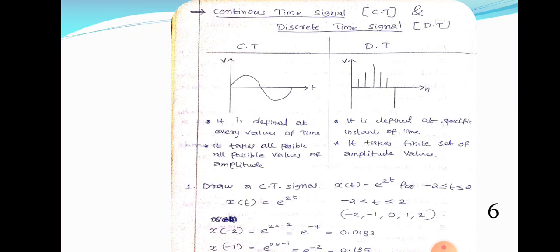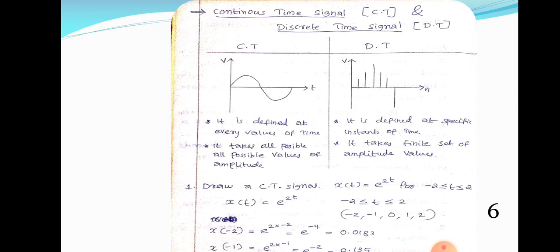Because our signal is a continuous time signal, it is continuous in both the x-axis and y-axis. That means x-axis is time, y-axis is amplitude. How can we draw this continuous time signal? We can check. The given signal is x of t is equal to e raised to 2t. The allowed values of small letter t is from minus 2 to plus 2.